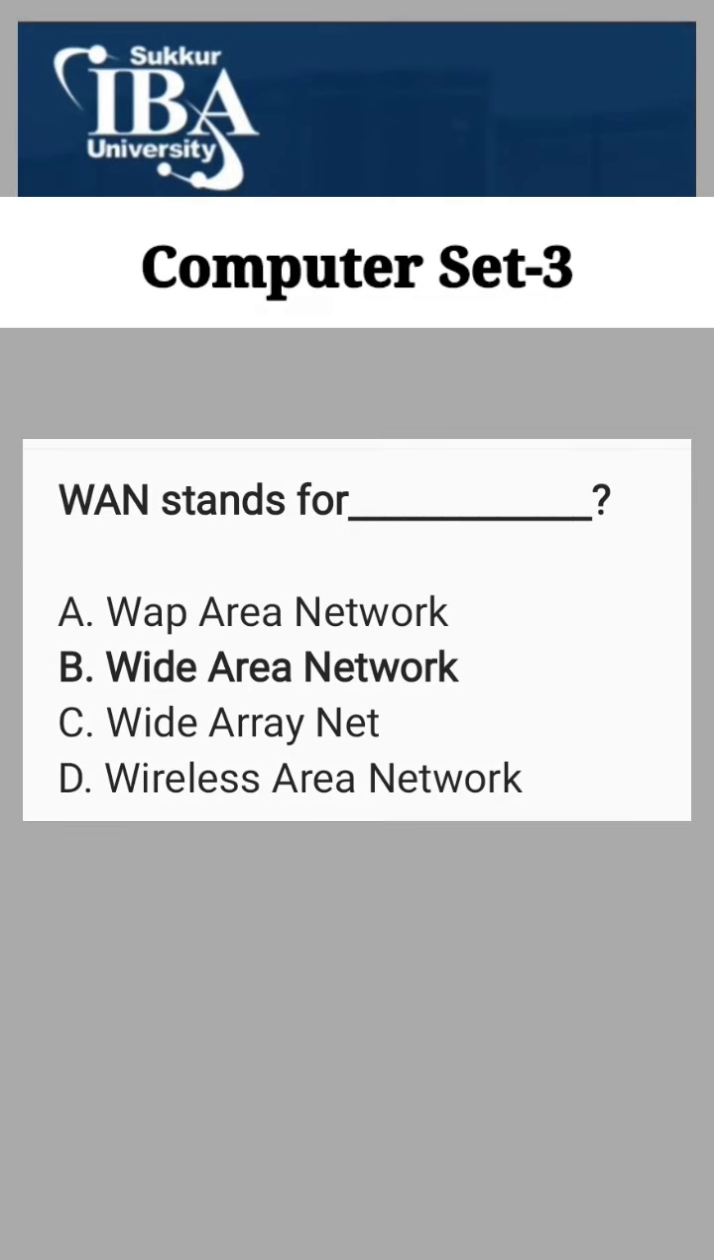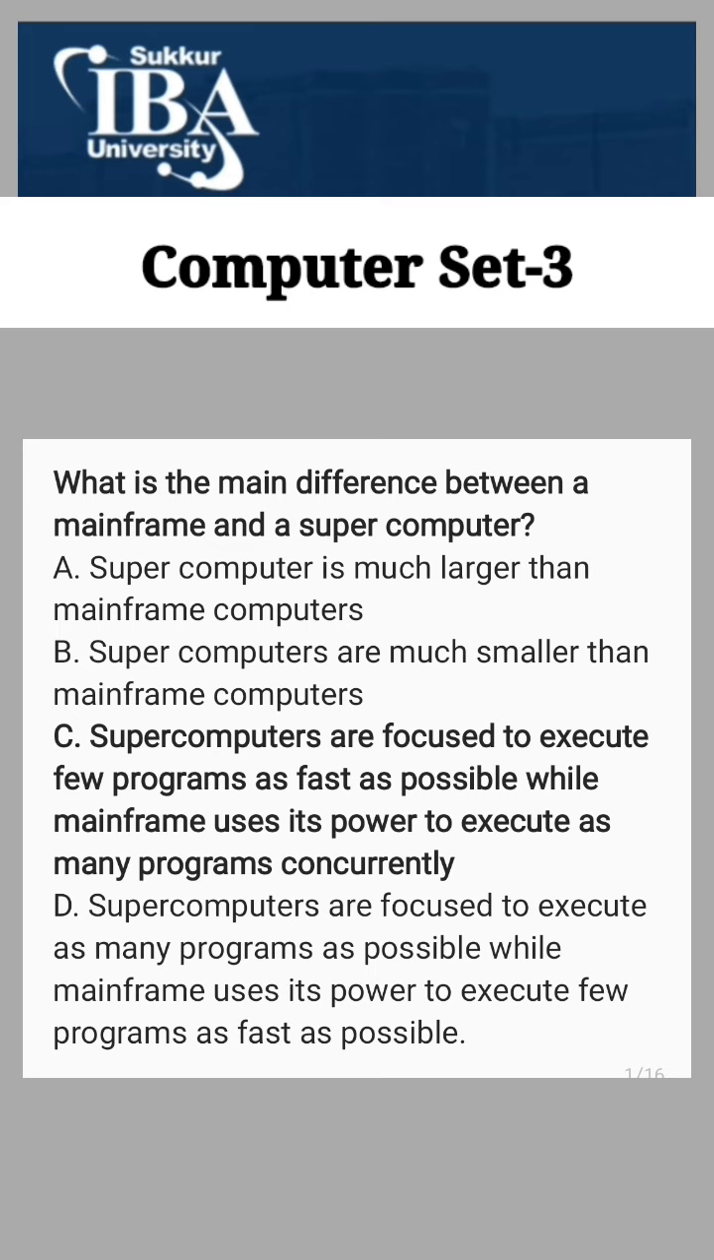WAN stands for B. Wide Area Network is the correct answer. What is the main difference between a mainframe and a supercomputer? C. Supercomputers are focused to execute few programs as fast as possible, while mainframe uses its power to execute as many programs concurrently is the correct answer.